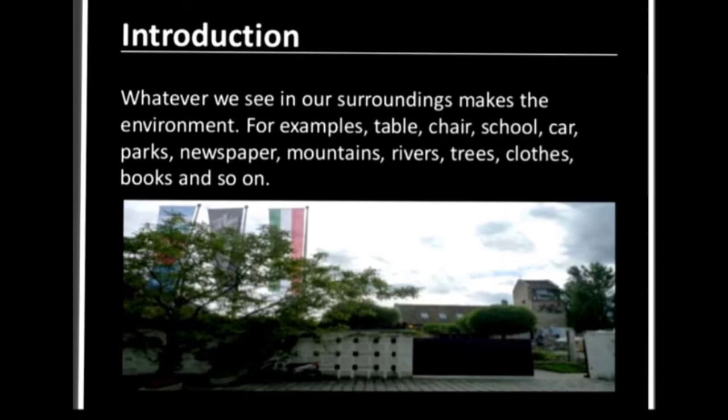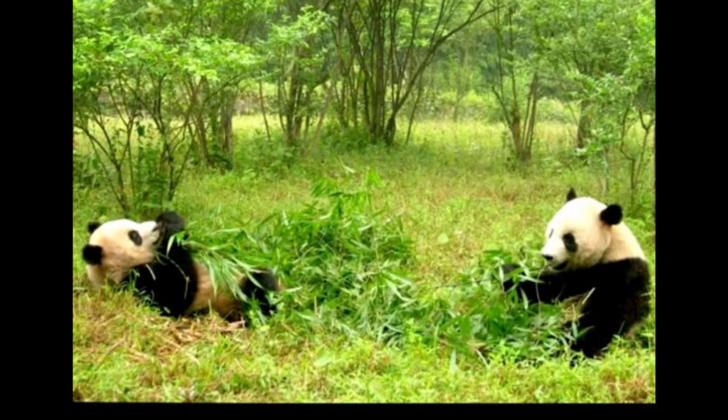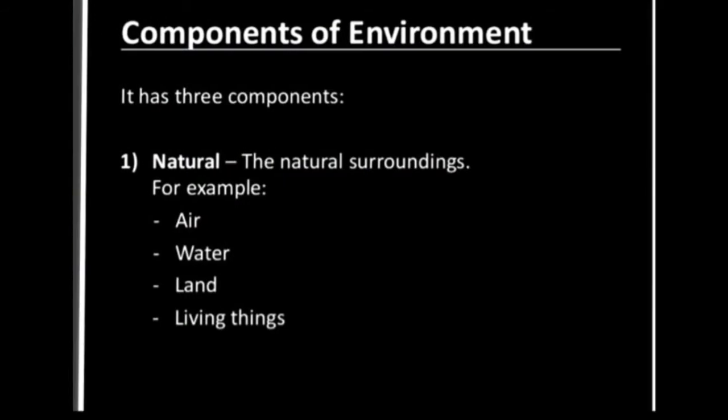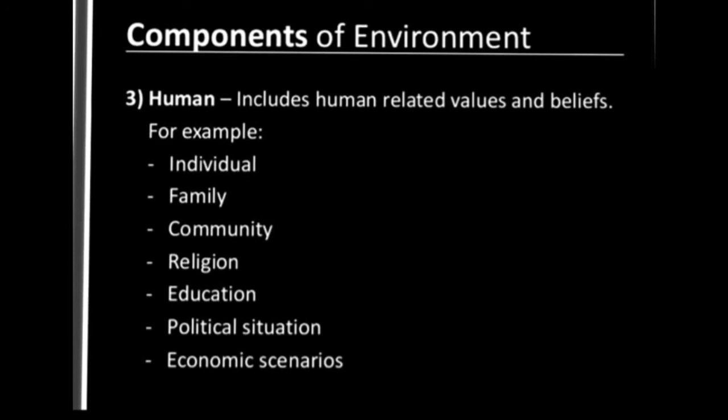Our environment is made up of different components. As you can see in this, many components are included. So let's talk about the components of environment. Components of environment can be categorized into three categories. Natural environment includes air, water, land and living things. Abiotic components consist of non-living things like land, water, air, and biotic components consist of living things like plants and animals.